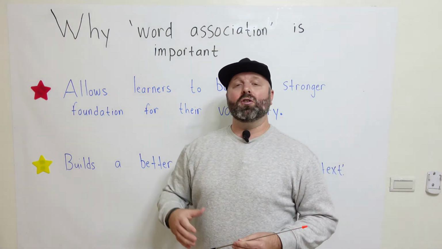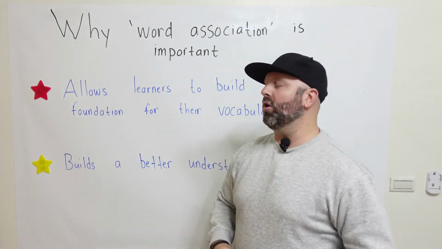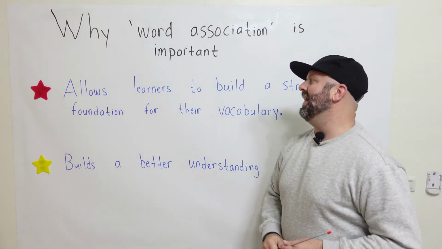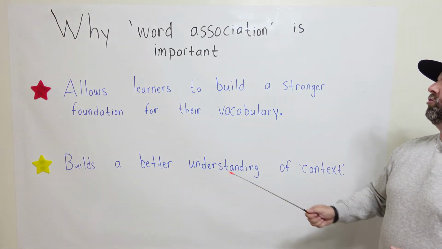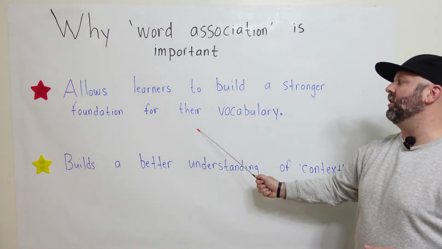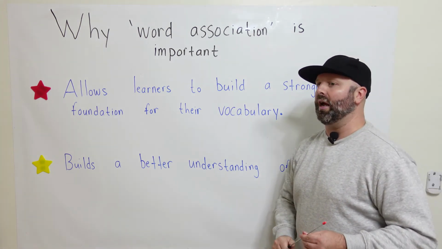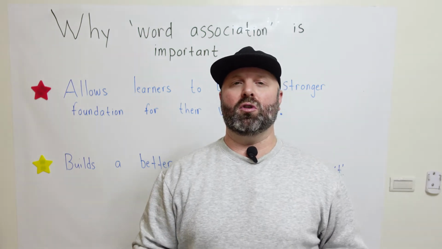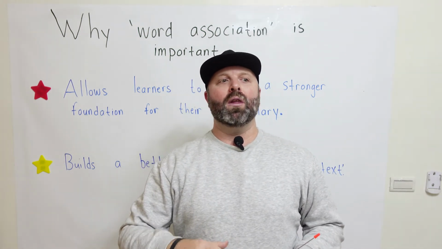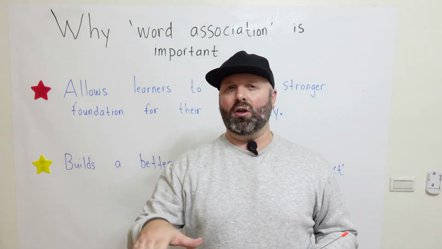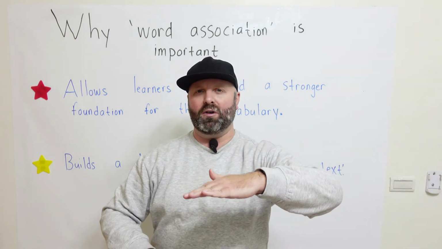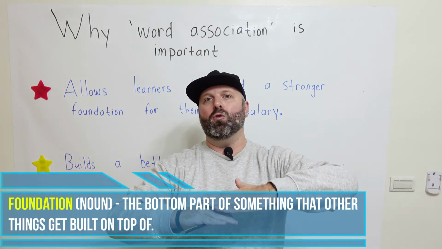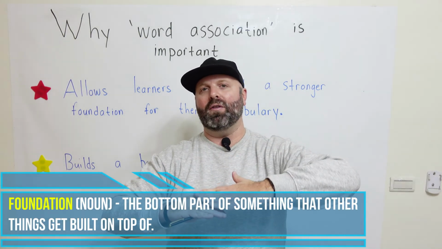Now, understanding word association is important here for, in my opinion, two key reasons. The first one is it allows learners to build a stronger foundation for their vocabulary. One of the bad habits I see students have a lot is they don't have a solid foundation. Foundation, think of foundation as like the bottom level of something. When you build something, you build up. You build on that foundation.